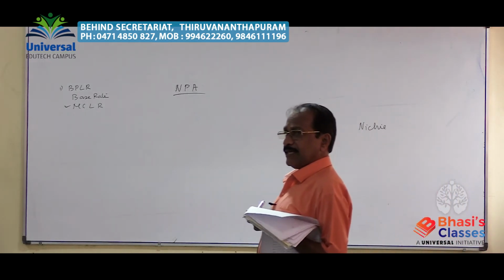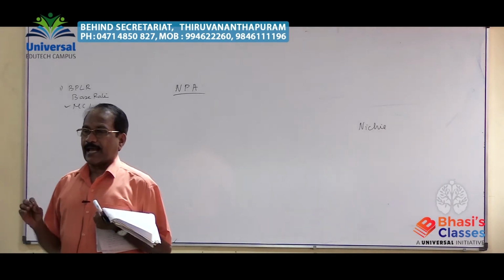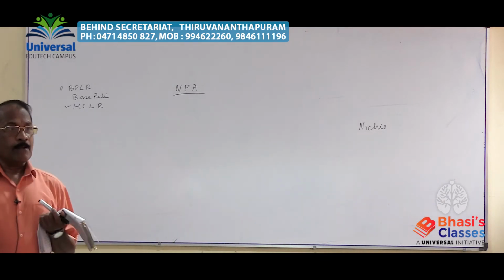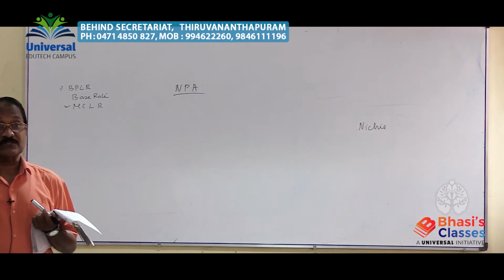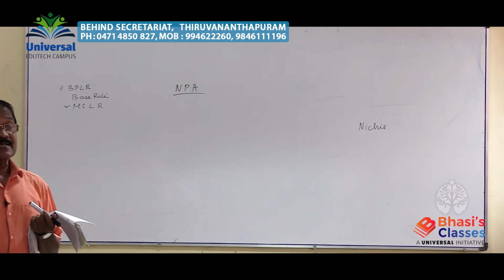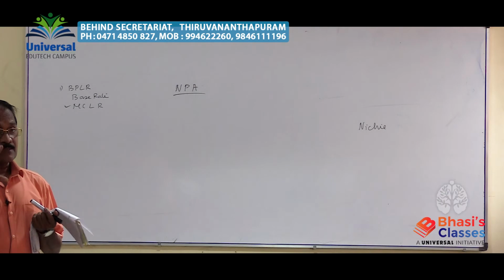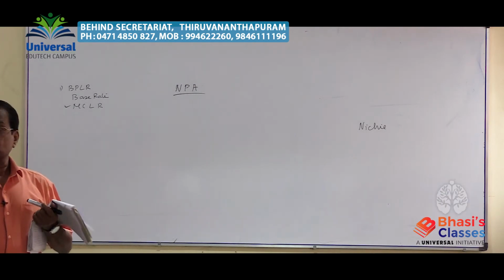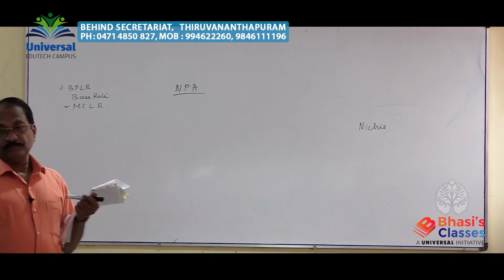Then, after declaration of the bad asset as NPA, 1 year, 12 months is over. Again waiting for 1 year. No answer.